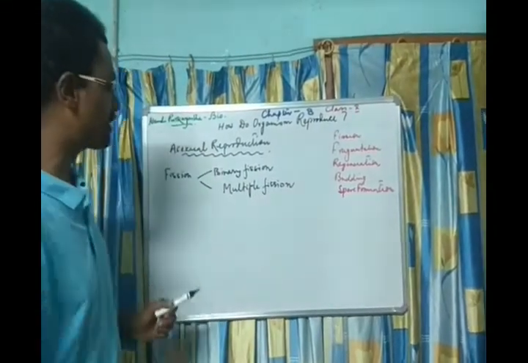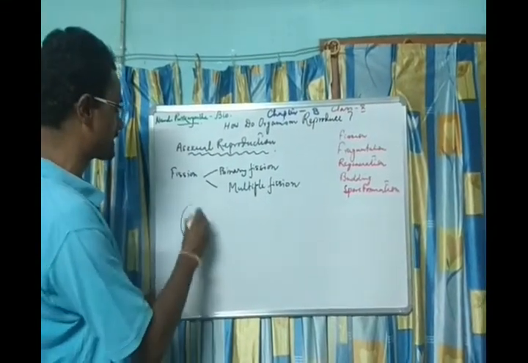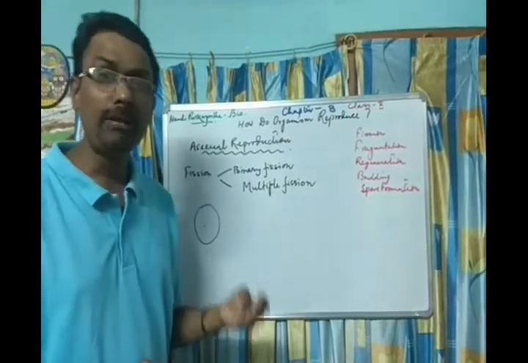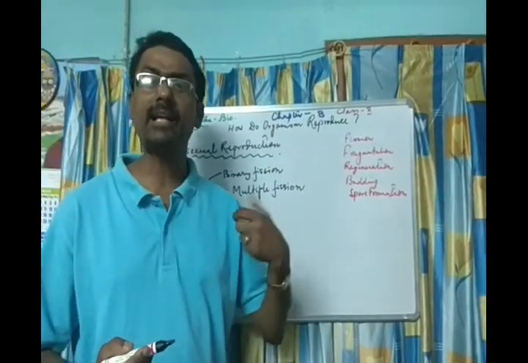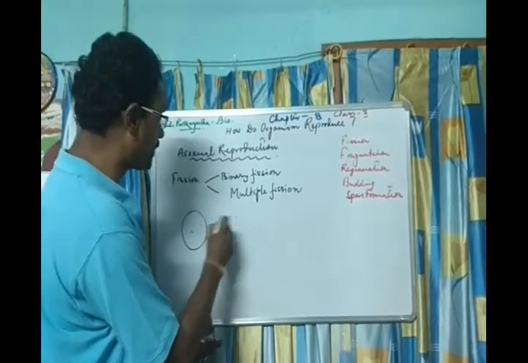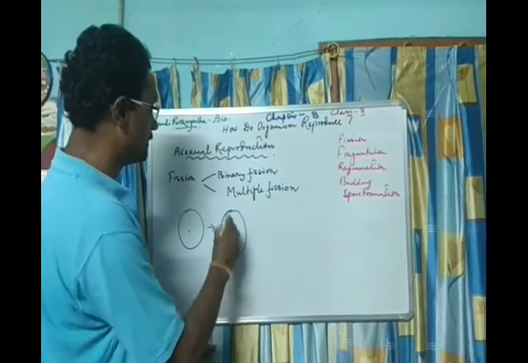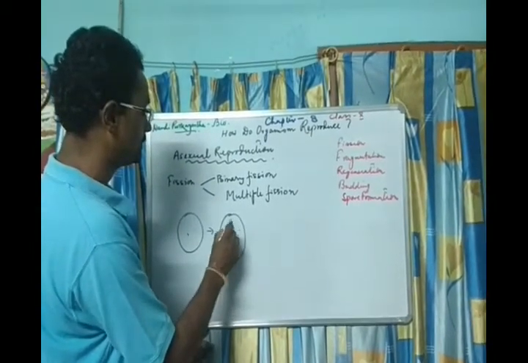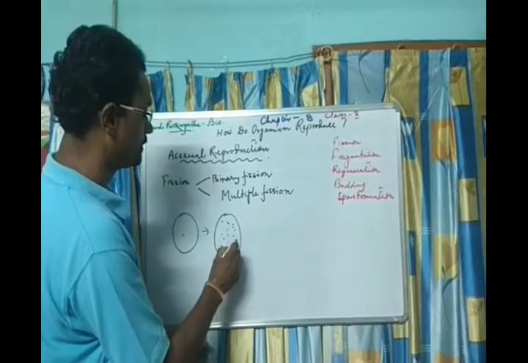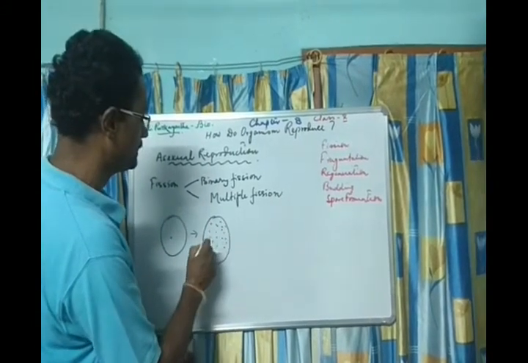In the case of multiple fission, what do you find? This is one cell. The nucleus present in the cell undergoes division to form a number of nuclei. Here, a number of nuclei. Can you get it?